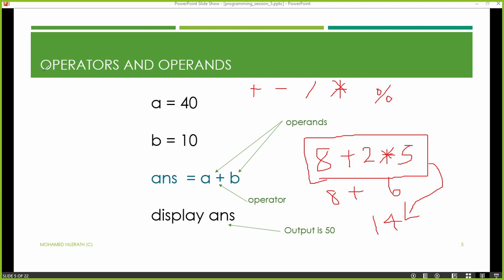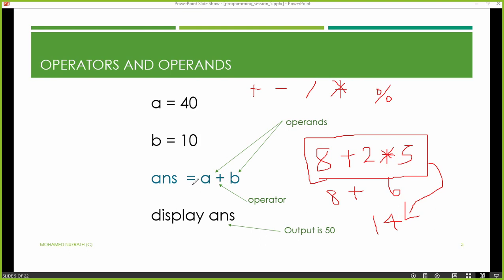Our task here is to understand what is an operator and what is an operand. Operators are the special symbols used in expressions. Based on the expression, it will produce a result. An operator uses its operands and performs the relevant operation. I'll repeat it once again: an operator uses its operands and produces a result, or an output.